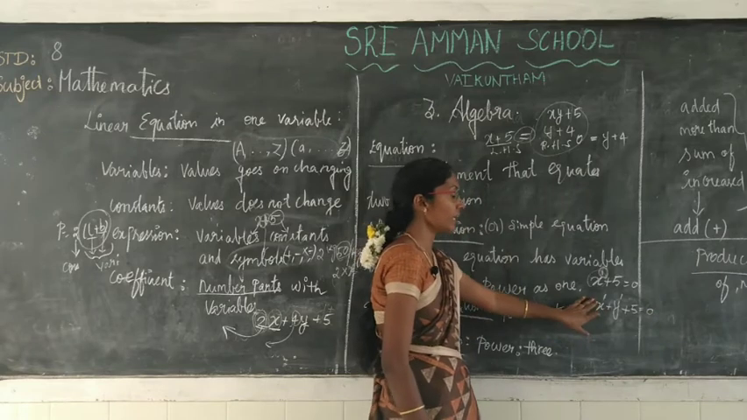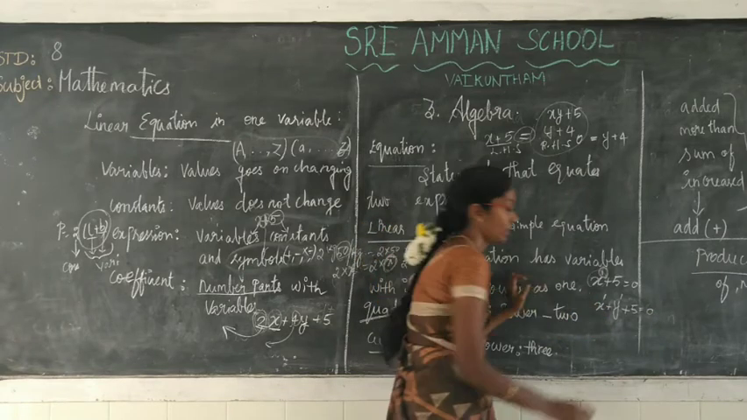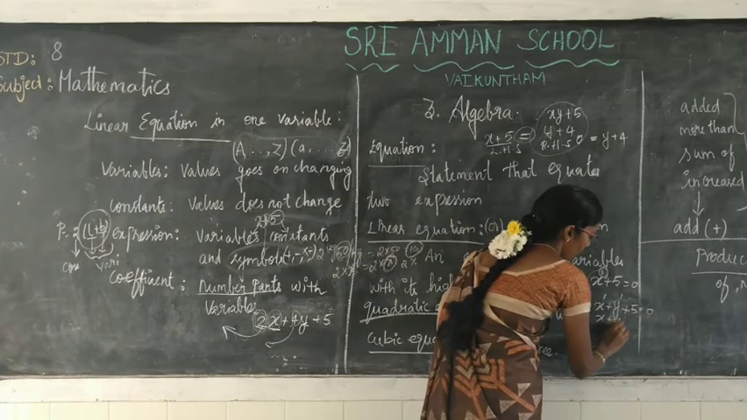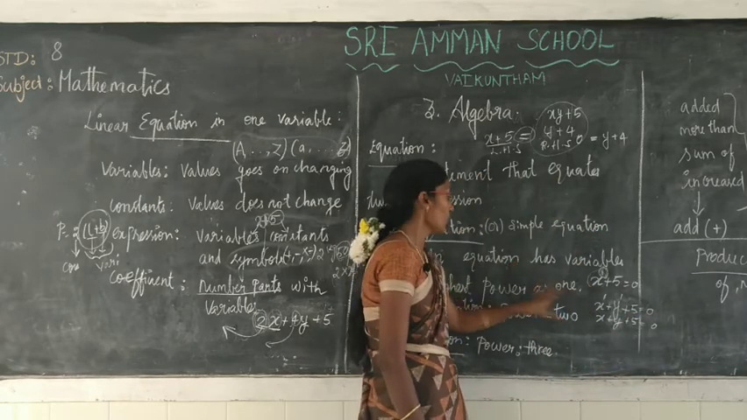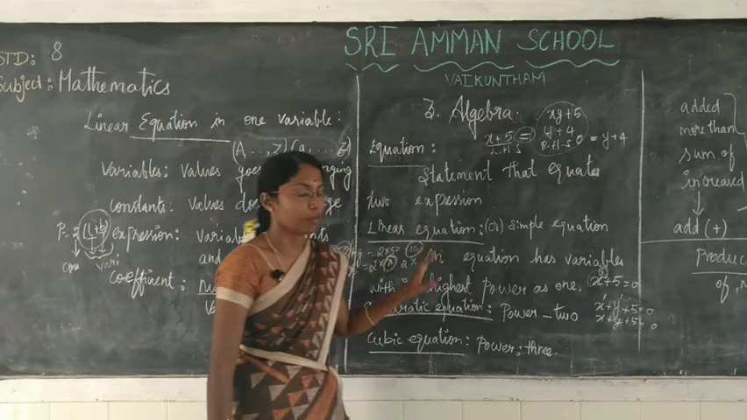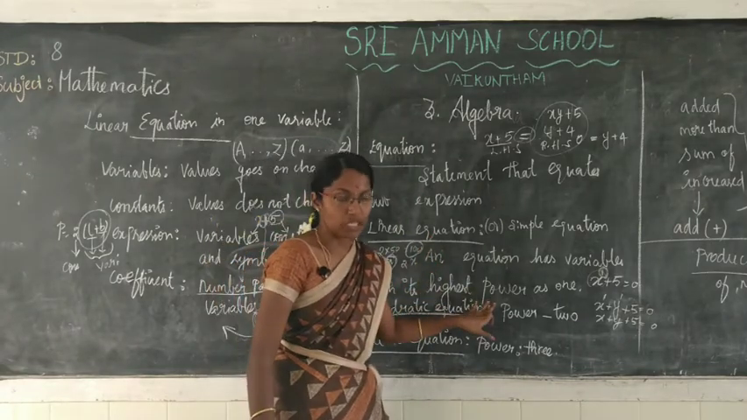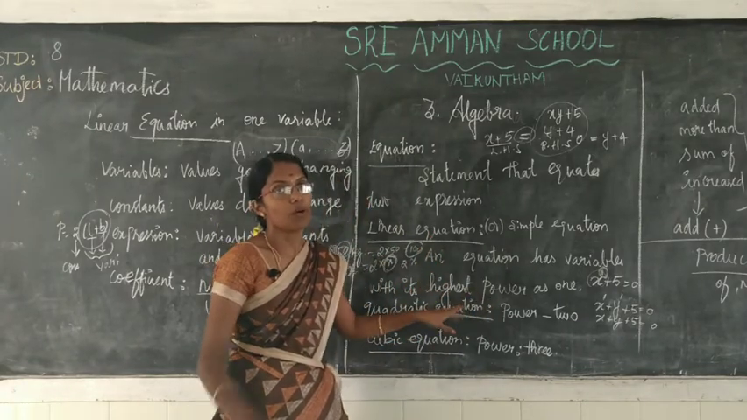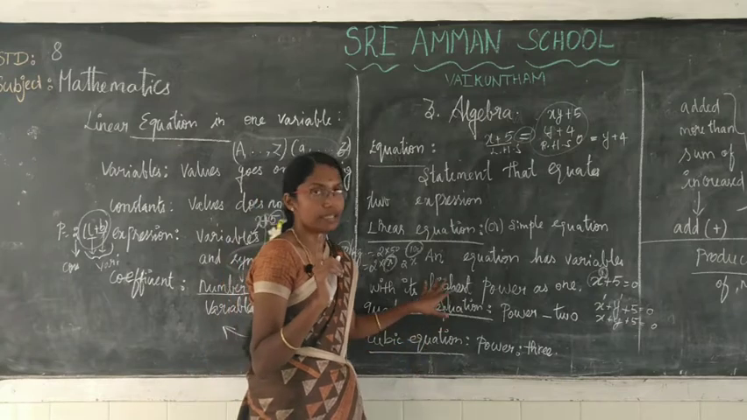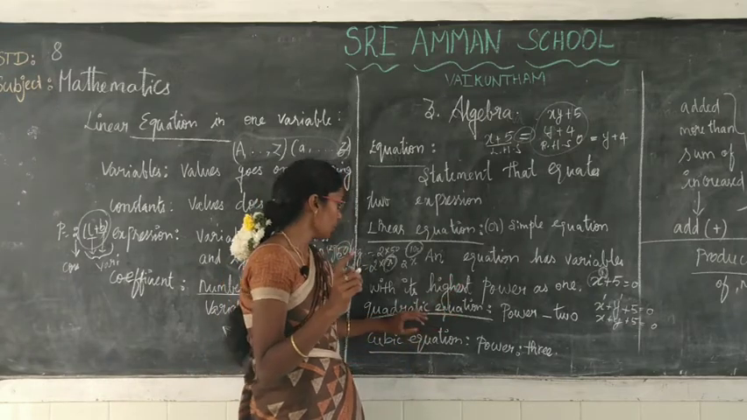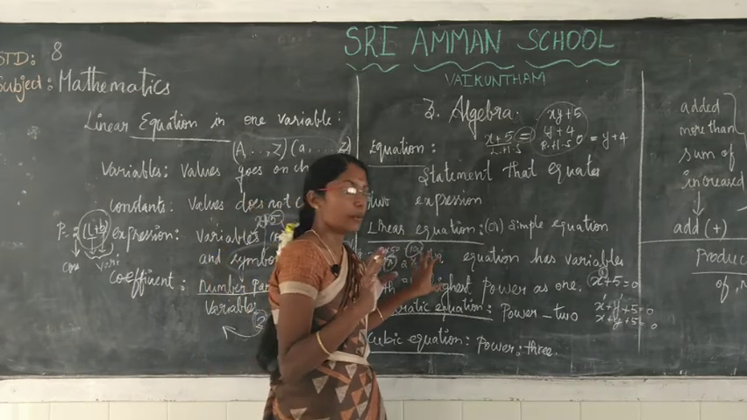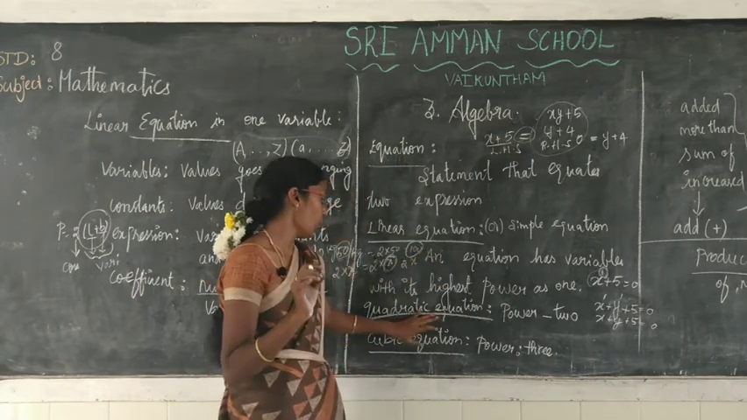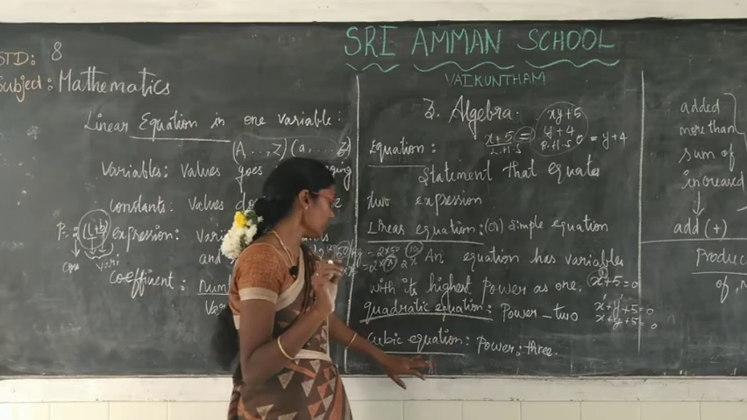Since the power is 1, we need not mention it. We can write it as x plus y plus 5 equal to 0. So a linear equation is nothing but an equation whose variable is raised to the power 1. That is called a linear equation. We are going to discuss only linear equations in depth, but you can know about quadratic and cubic equations.